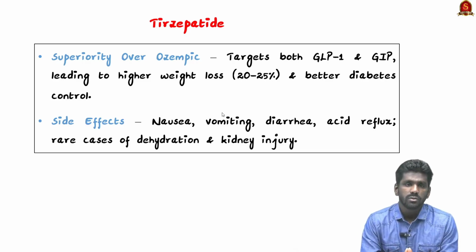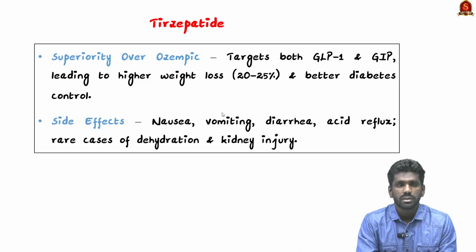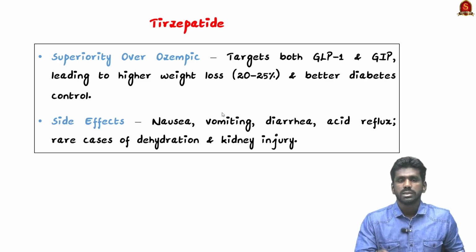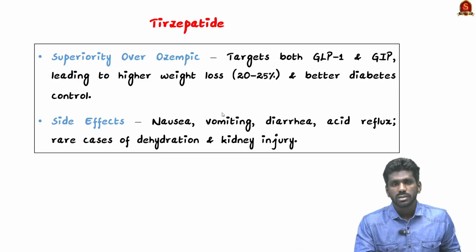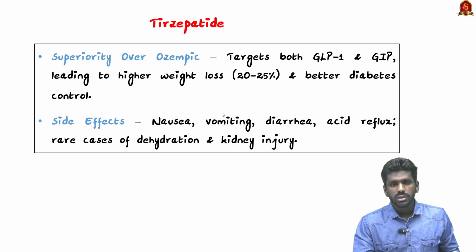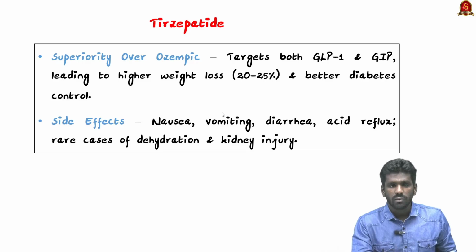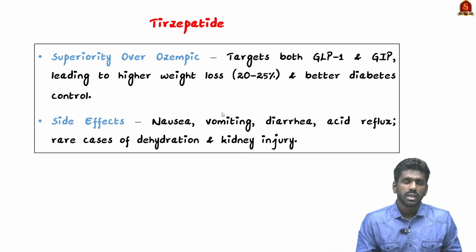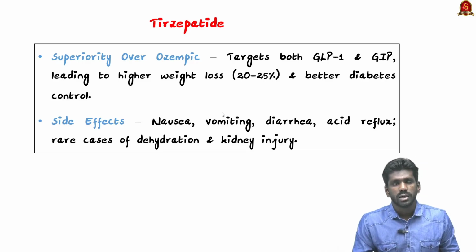But this medicine also has various side effects like all other medication. The side effects are mostly related to digestion. It may cause nausea, vomiting, diarrhea or acid reflux. So this also has side effects, and this introduction of Tirzepatide is very relevant for India because there is an increase in cases of diabetes and obesity in India.